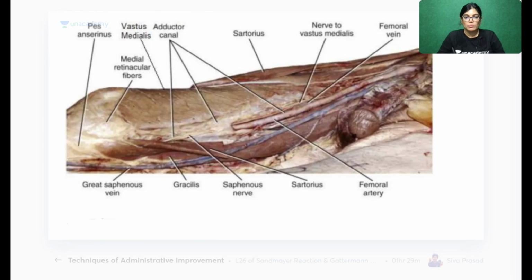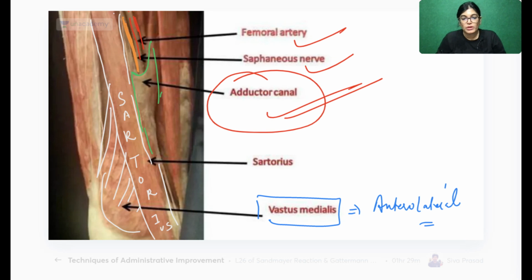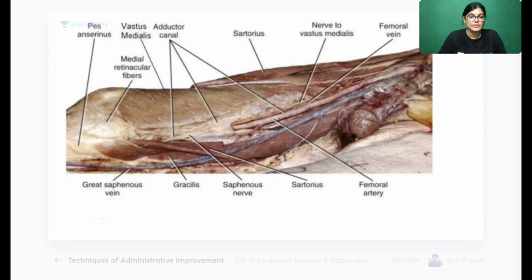Now, one more diagram. This is again a cadaveric image. Here you can see the adductor canal. Everyone see this area which is shown here, this area is the adductor region, and I will again show you the important structures lying there.